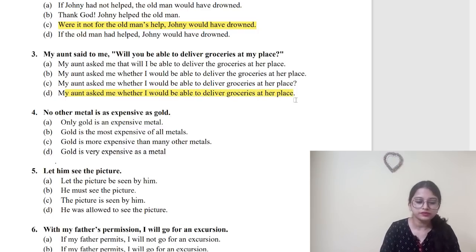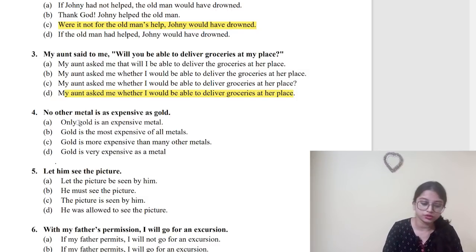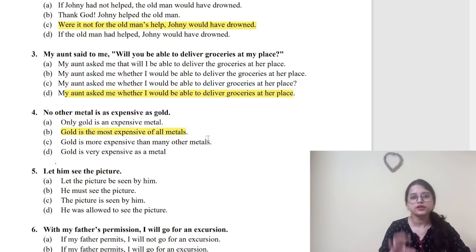Now we come to question number 4. No other metal is as expensive as gold. The correct answer is gold is the most expensive of all metals. We remember that we have to use it in the format of degree of comparison. We have to compare with the other metals. So option number B.